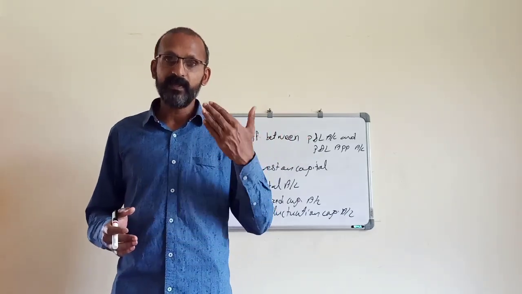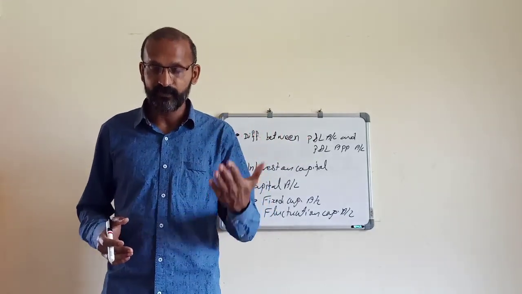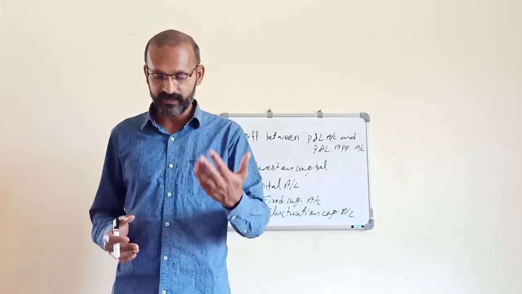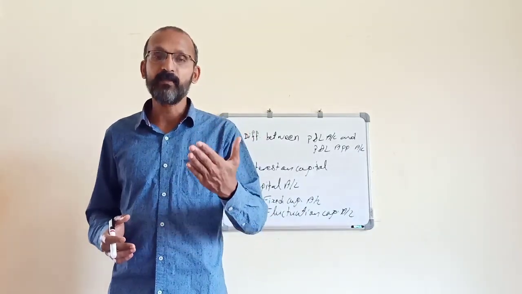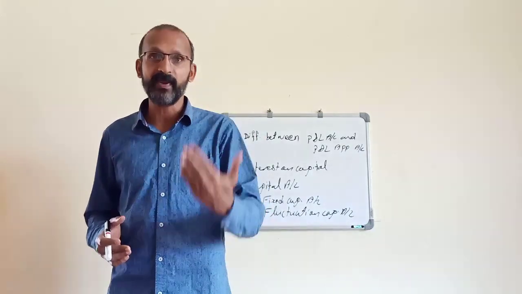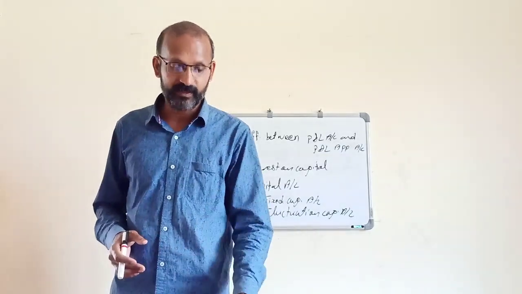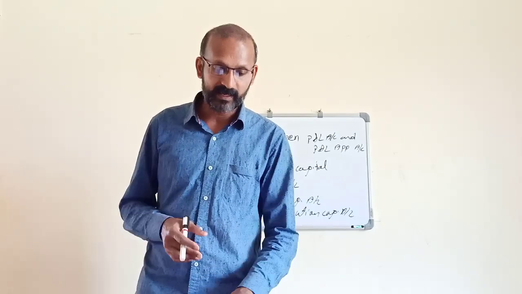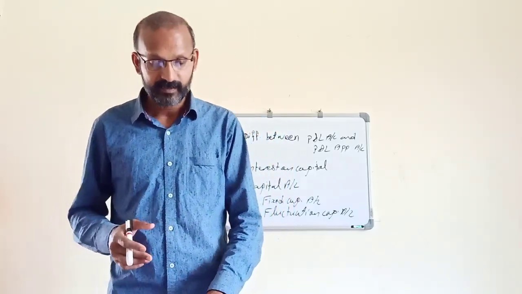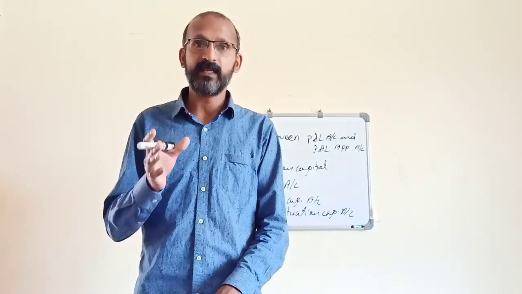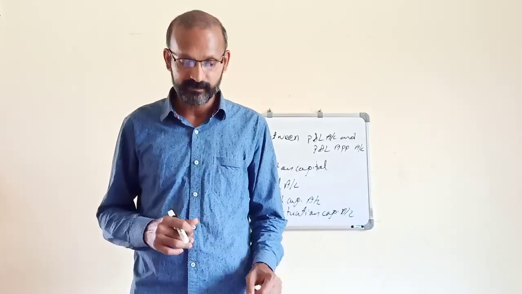Interest on capital will be calculated on the basis of time, rate of interest, and amount of capital paid by each partner. For example, A and B are two partners. They are sharing their profit and losses equally.